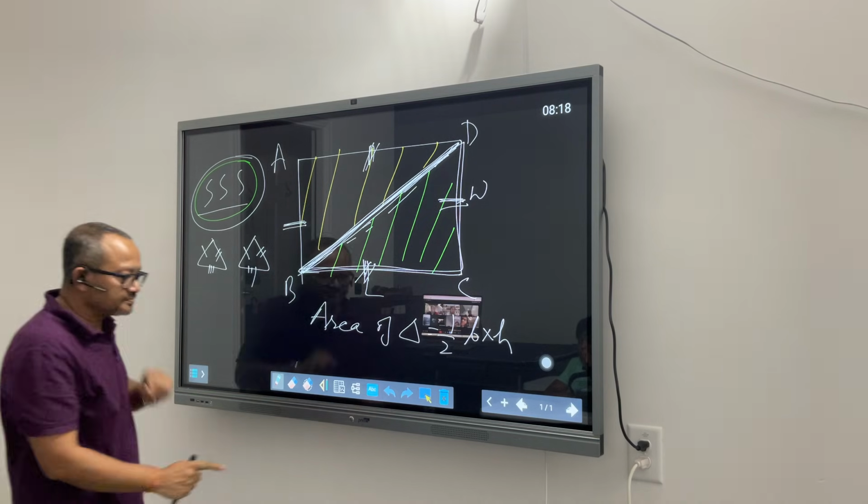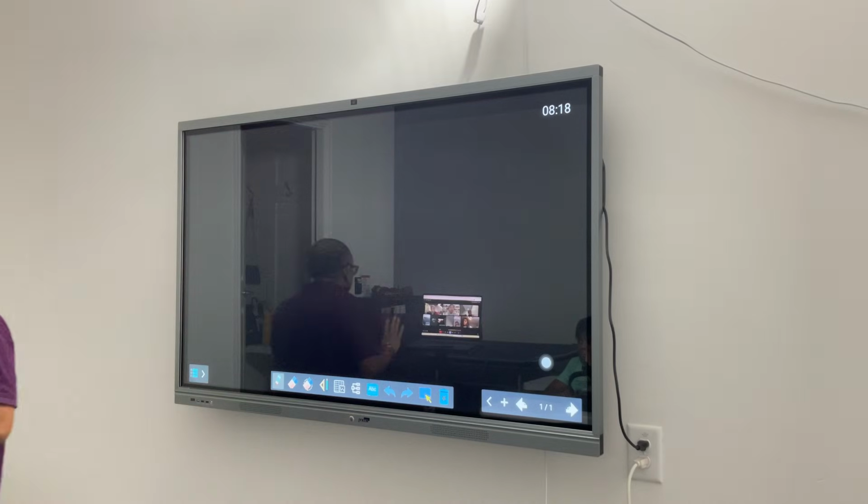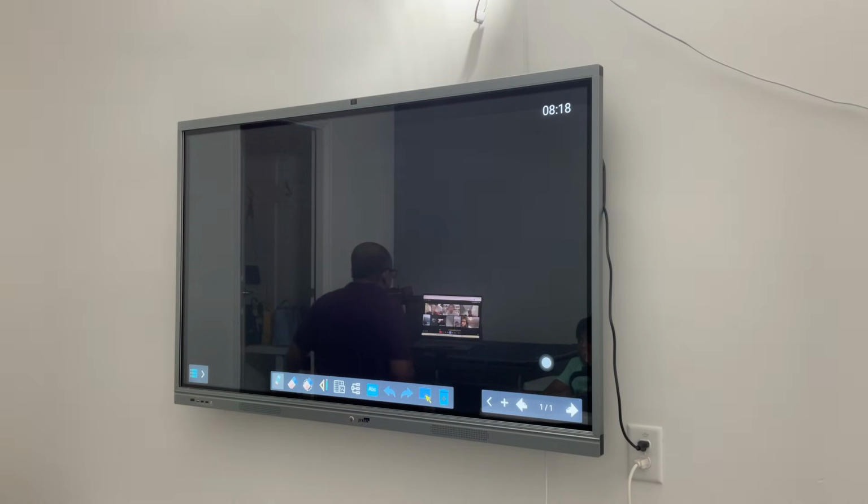Now, this was the easy part of it. So rectangle and triangle we know. What is the area of a circle?